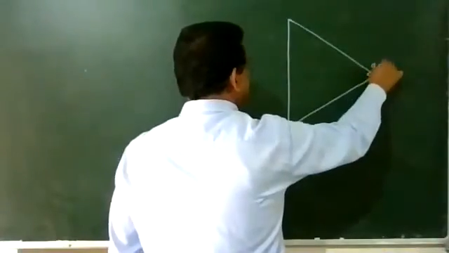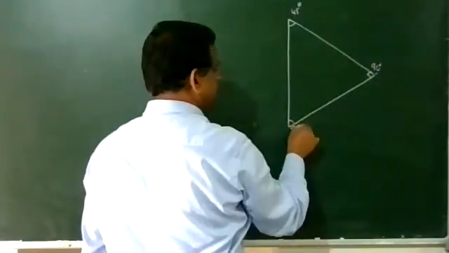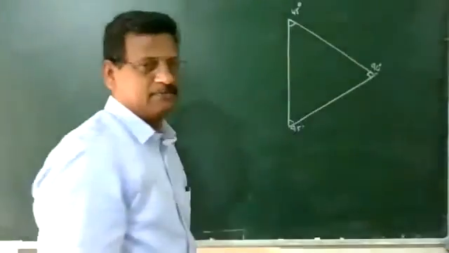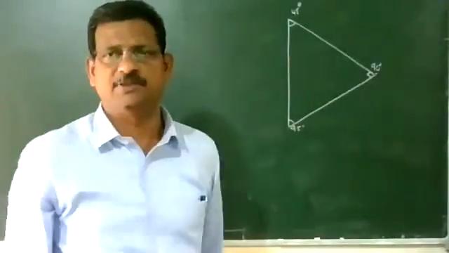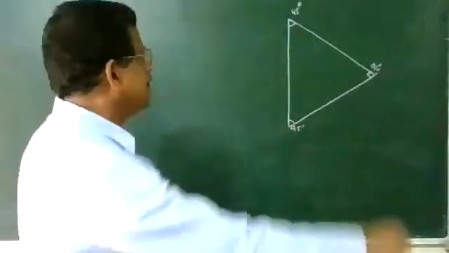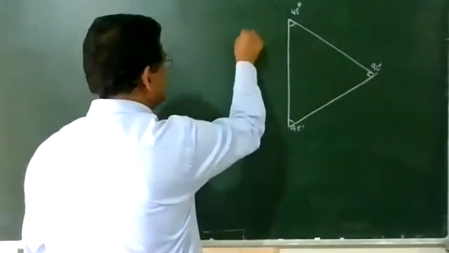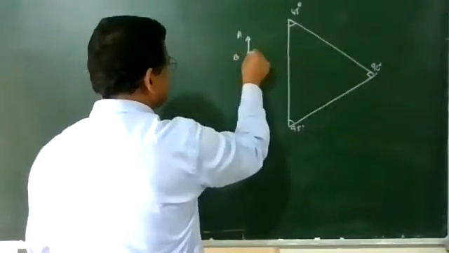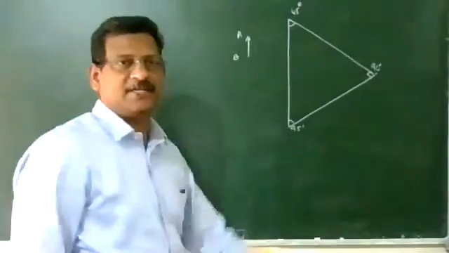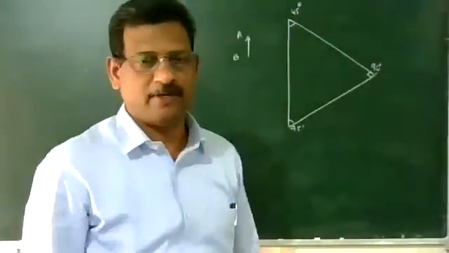This is 90 degrees, this is 45 degrees and this is also 45 degrees: a right angle isosceles glass prism. The position of the prism is changed, and the same object you can keep here. This is your object AB. The object is still there; we are changing the prism position.